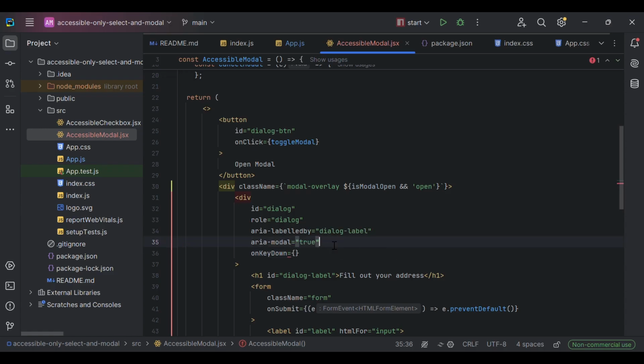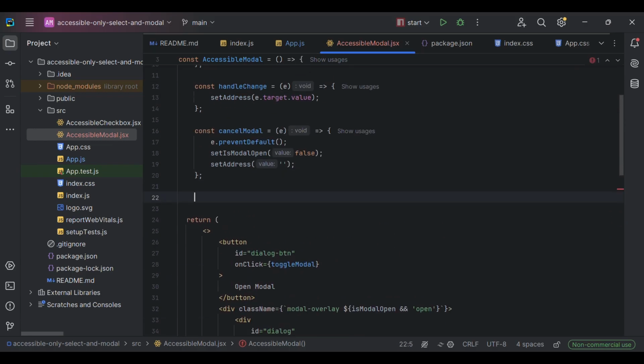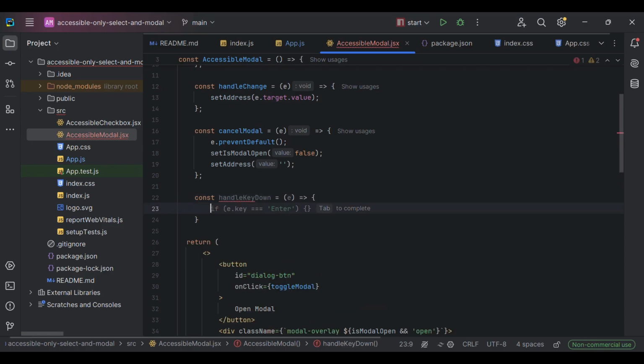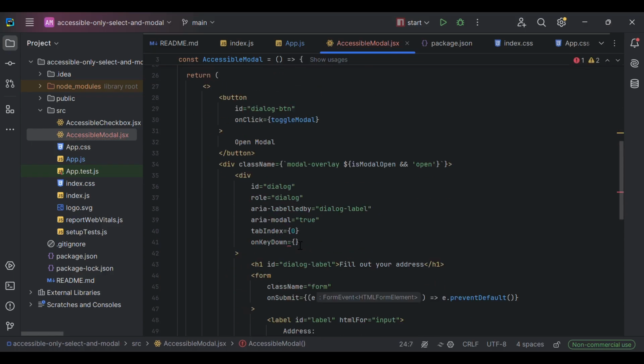In order not to receive any warnings from linter, for example, you can use tab index 0. And then we can implement const handle key down. And we are going to implement it on the model.